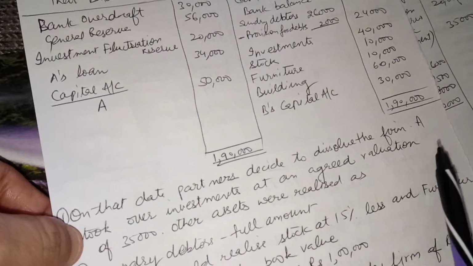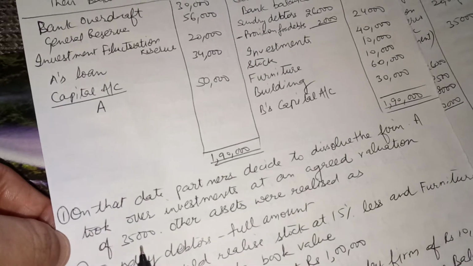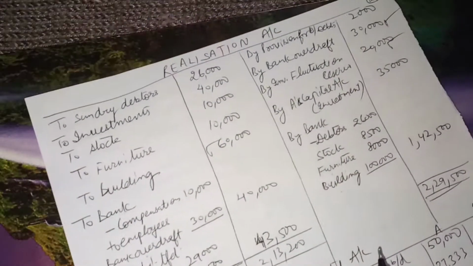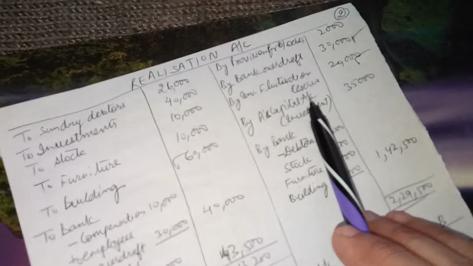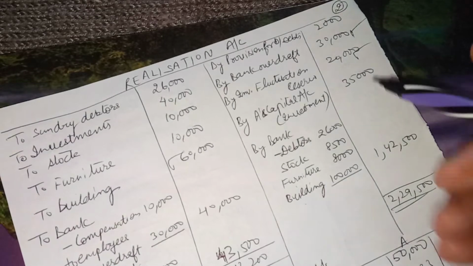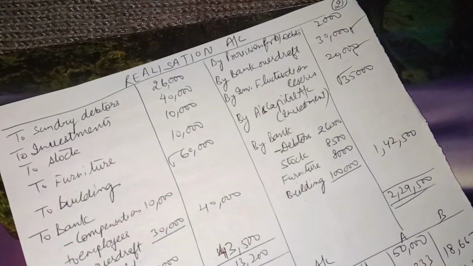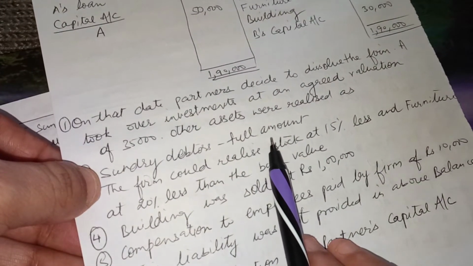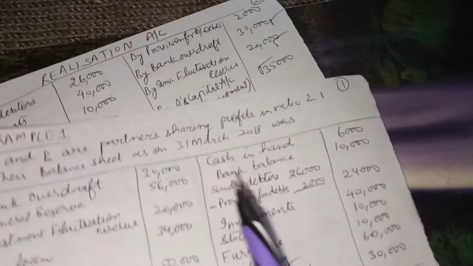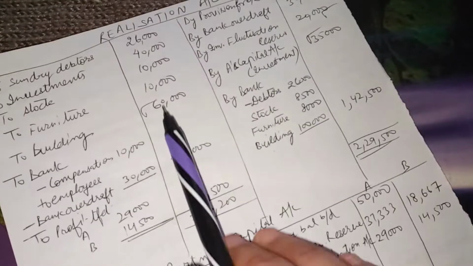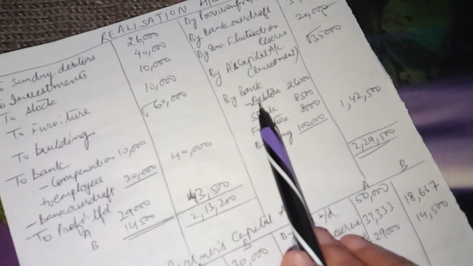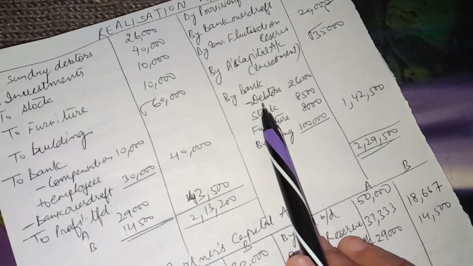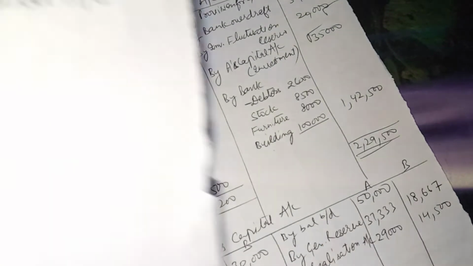Investments were taken over by A at 35,000. So by A's capital account investment he has taken 35,000. Then another point comes out to be sundry debtors realized the full amount. So sundry debtors were here, we transferred sundry debtors for 26,000. So for debtors we realized full amount 26,000.